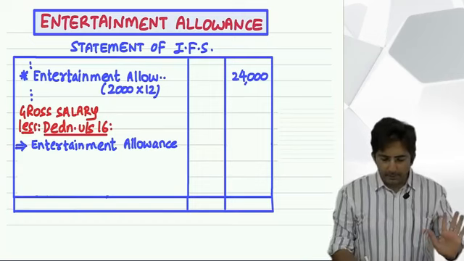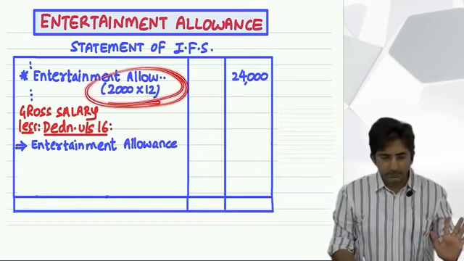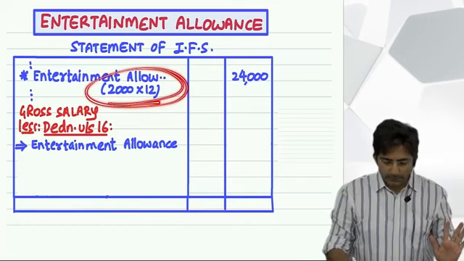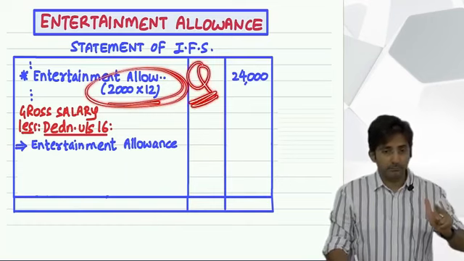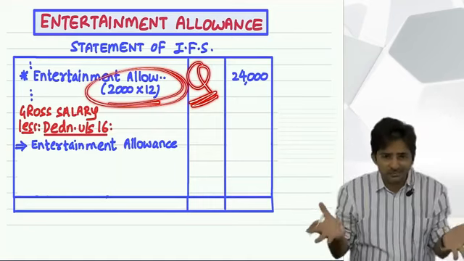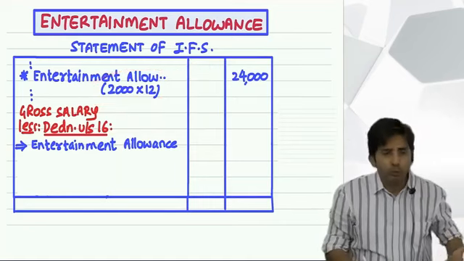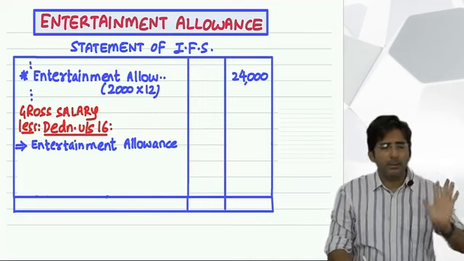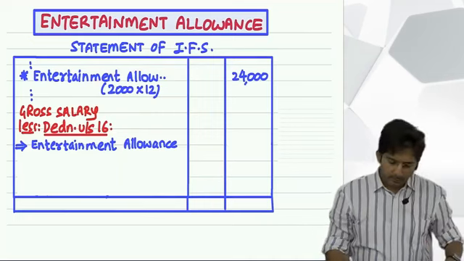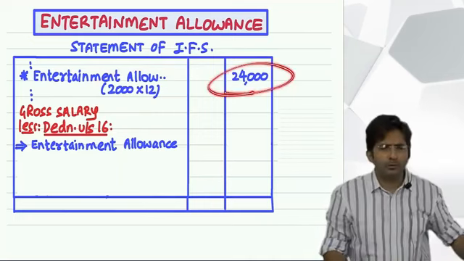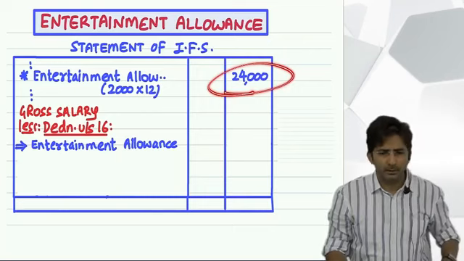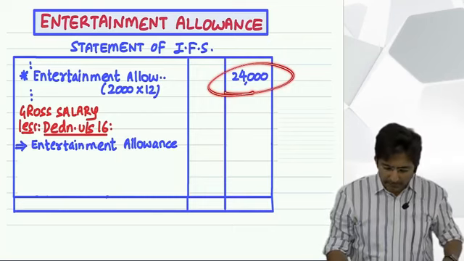Imagine the entertainment allowance given in the question is 2,000 per month. See, this will be given in the question. So assume it is given as 2,000 per month. Multiply by 12. How much? 24,000. So first you put it directly in the outer column as if it's fully taxable. Okay. And then write all other items in the statement.